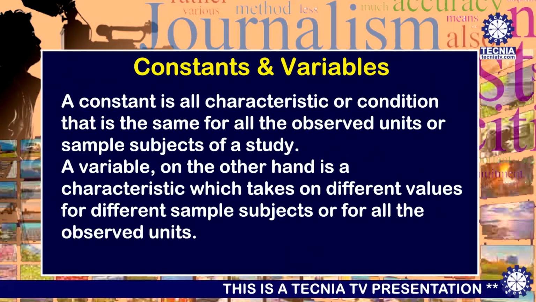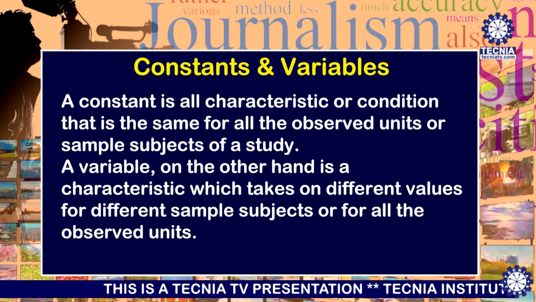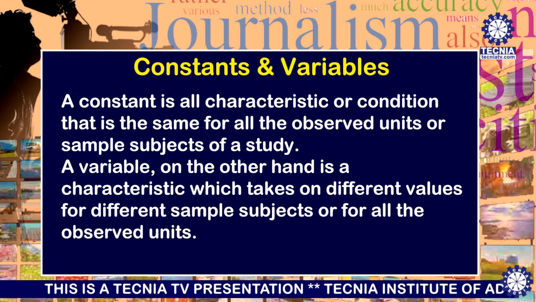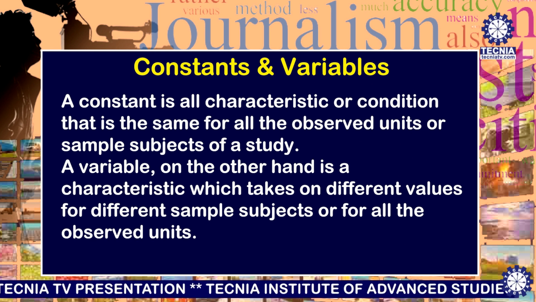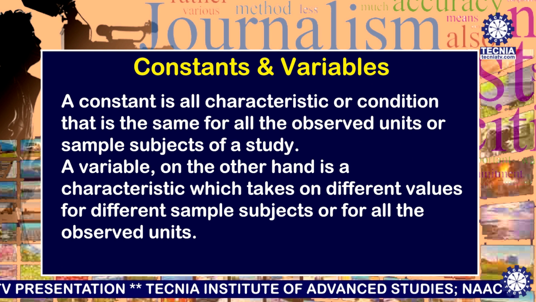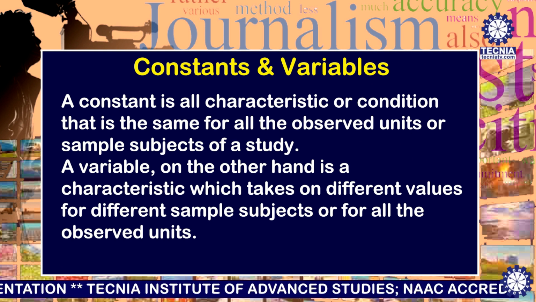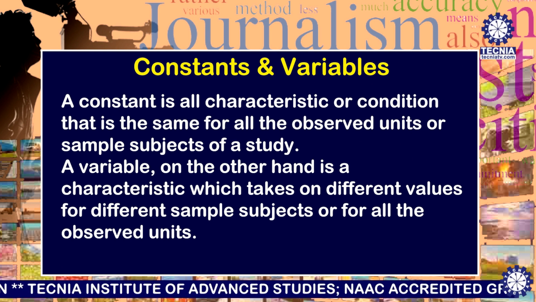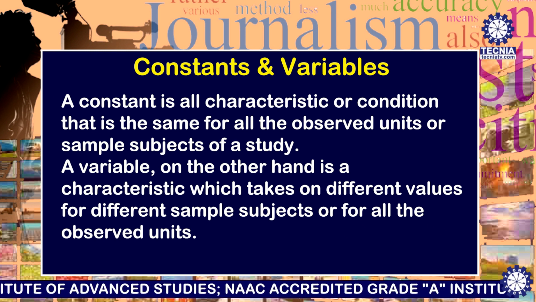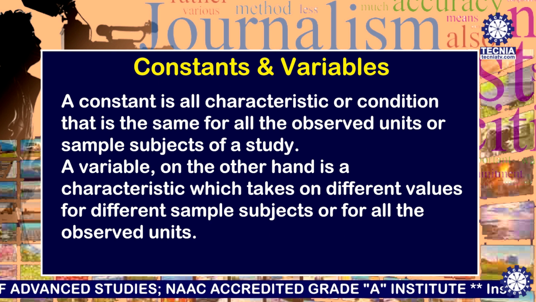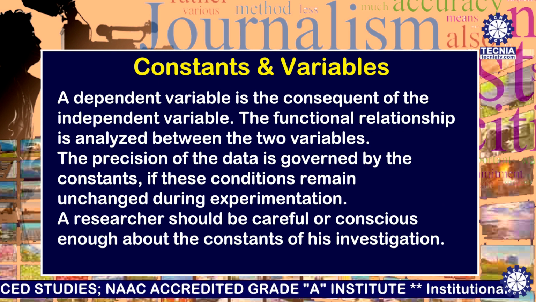Today I will deliver a lecture on constants and variables. What is a constant? A constant is a characteristic or condition that is the same for all the observed units or sample subjects of a study. A variable, on the other hand, is a characteristic which takes on different values for different sample subjects or for all the observed units.